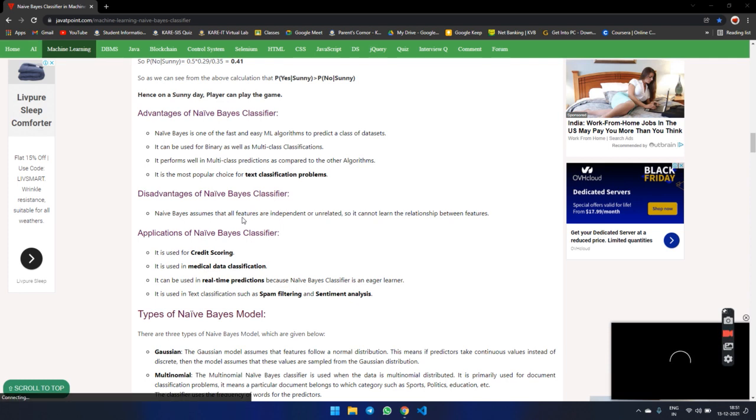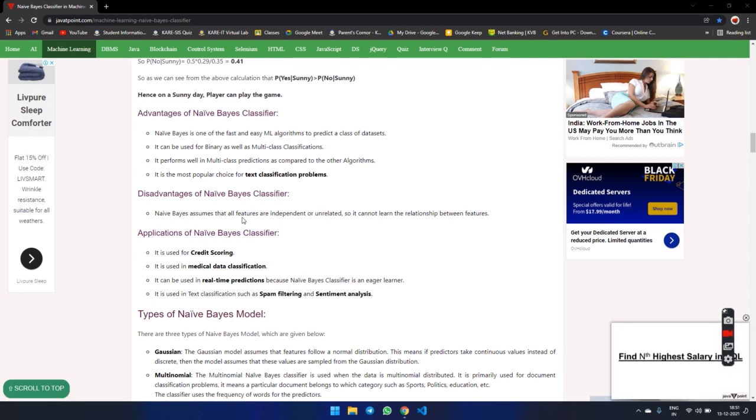Then we are going to discuss applications of the classifier. It is used for credit scoring. It is used for medical data classification. It is used for real-time prediction because Bayes is an eager learner. It is used for text classification such as spam filtering and sentiment analysis.